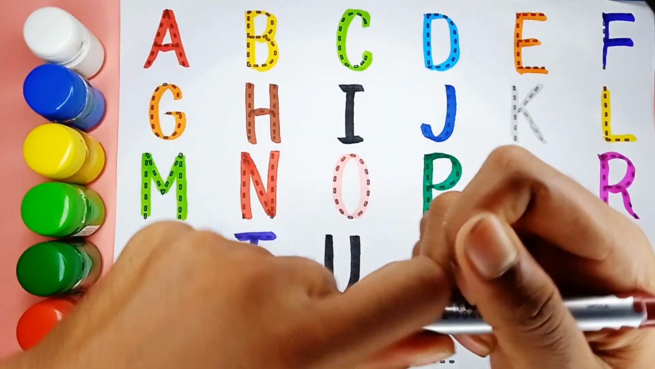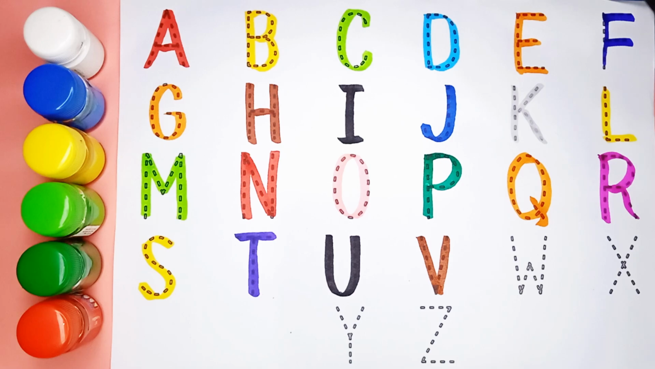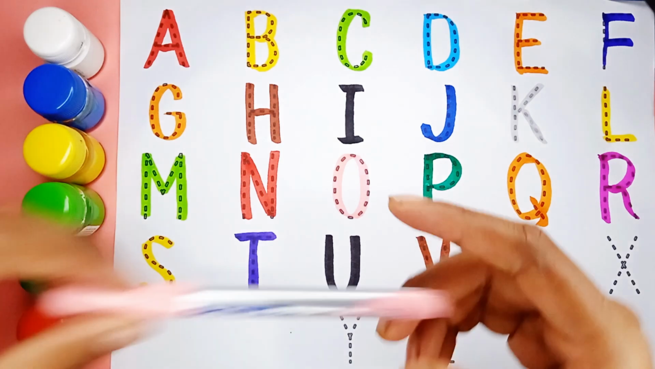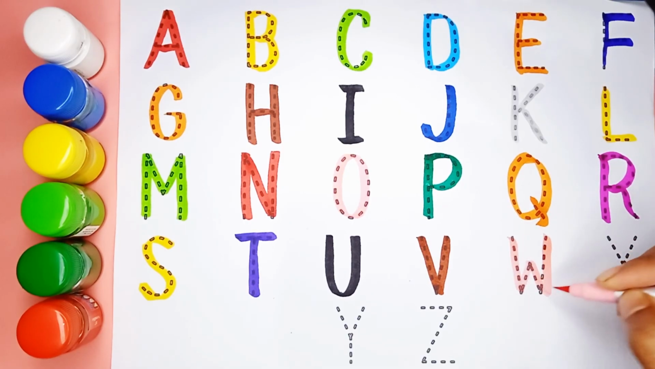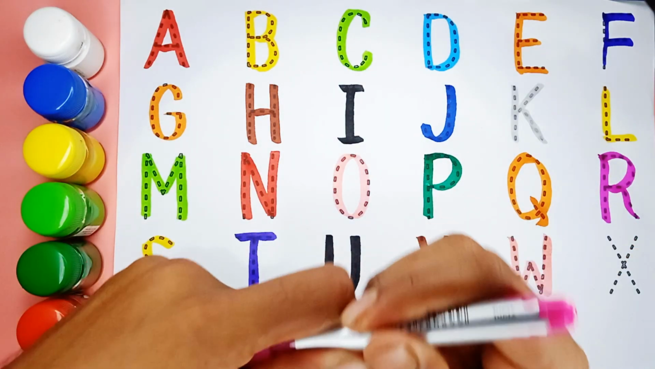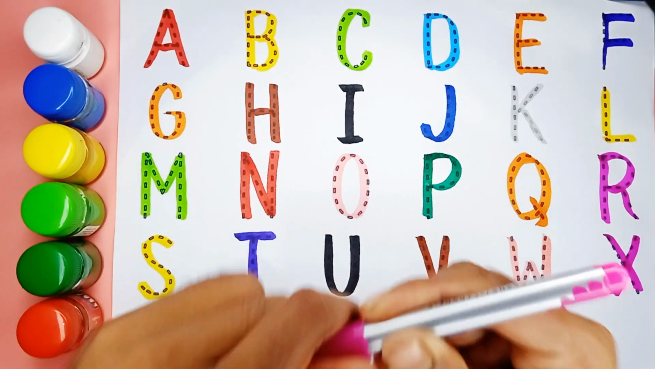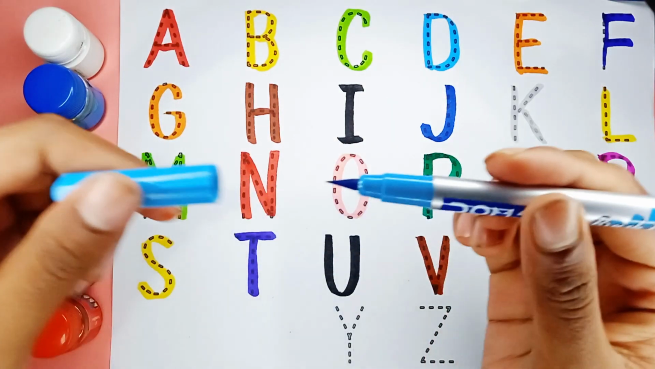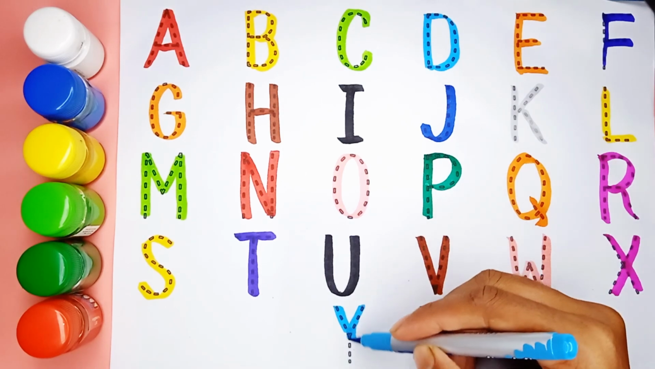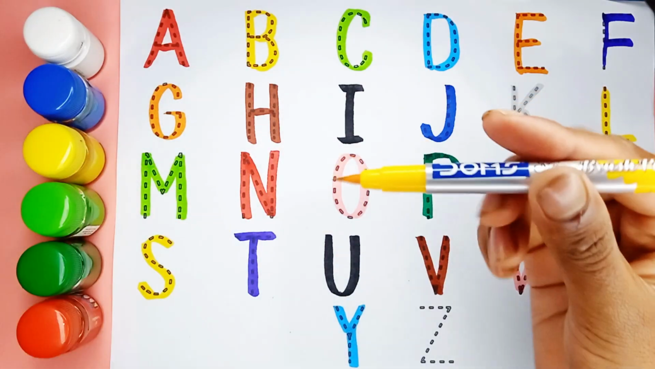Brown color. V. V is for van. Pink color. W is for watermelon. Yellow color.